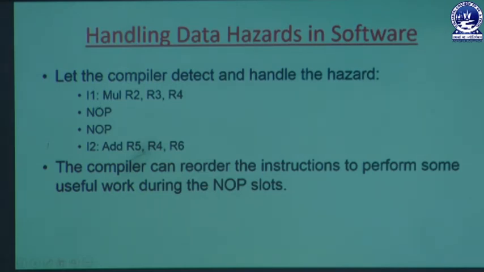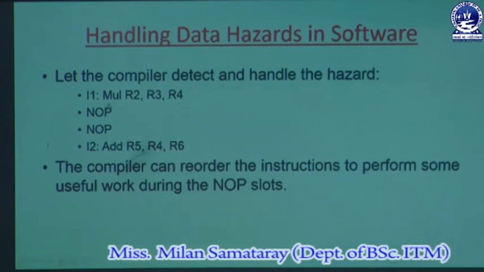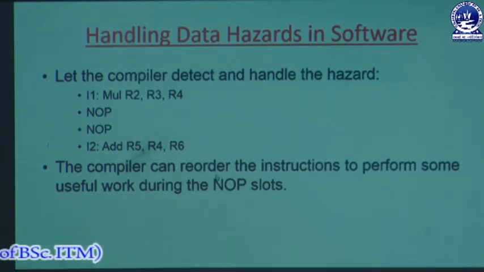So we can insert any number of no operations in an instruction sequence, and we reorder the instruction sequence so that the pipeline, or you can say the processor, can execute some other instructions when these NOP slots are entered.